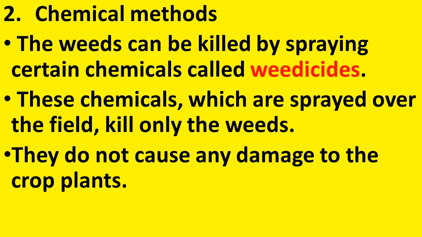Now we will see what are the chemical methods to remove the weeds. The weeds can be killed by spraying certain chemicals called weedicides. These chemicals which are sprayed over the field kill only the weeds. You know that weeds are growing along with the crop plants. So, when we select the weedicides, we have to take care it should not do any harm to the crop plants. Such weedicides are available. They do not cause any damage to the crop plants.